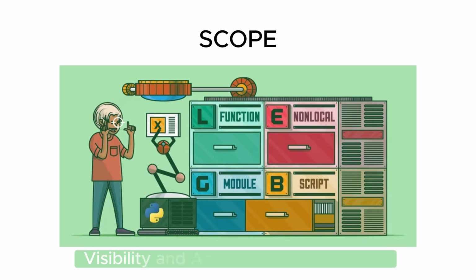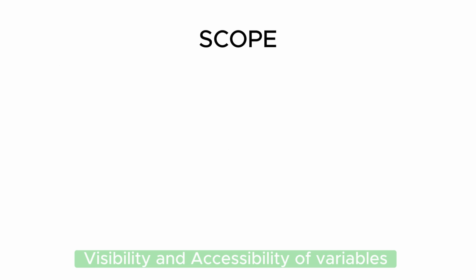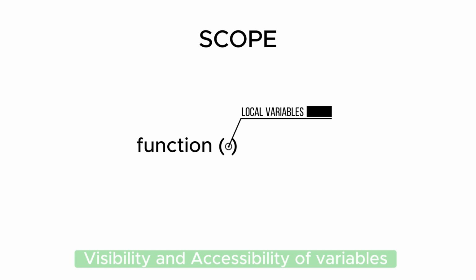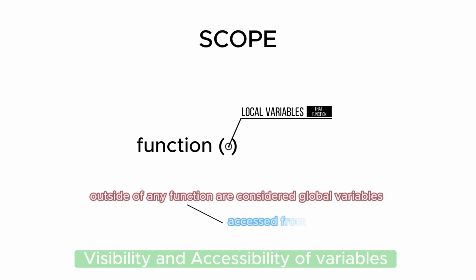Scope in Python. Scope refers to the visibility and accessibility of variables in different parts of our code. In Python, variables defined inside a function are considered local variables and can only be accessed within that function. On the other hand, variables defined outside of any function are considered global variables and can be accessed from anywhere in the code.